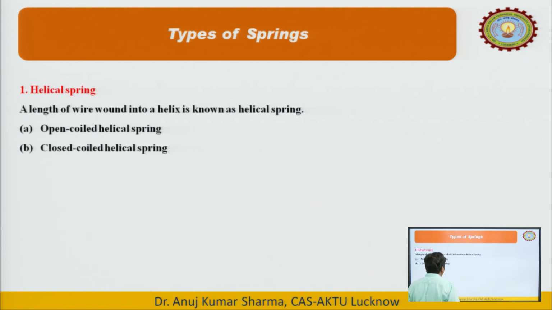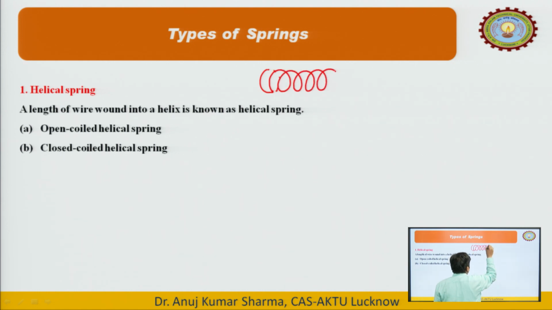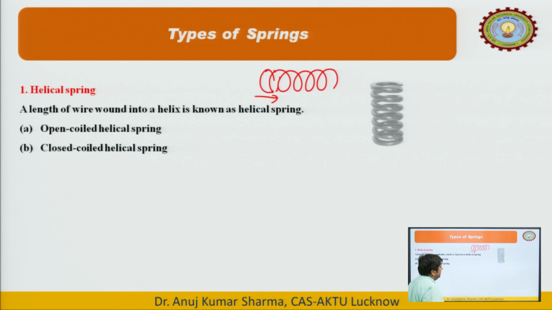It may be of two types. Helical, why do we call it helical? Because helical means that there should be a circular motion and there should be a linear motion. If we give linear motion to a circular trajectory, then we get a helix, and that is the helical shape we get. So a helical spring may be of two types: one is the open coiled helical spring, another is the closed coiled helical spring. If we look at this diagram, we can easily differentiate these two types of springs.